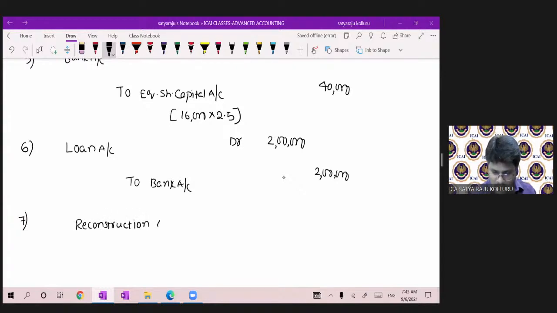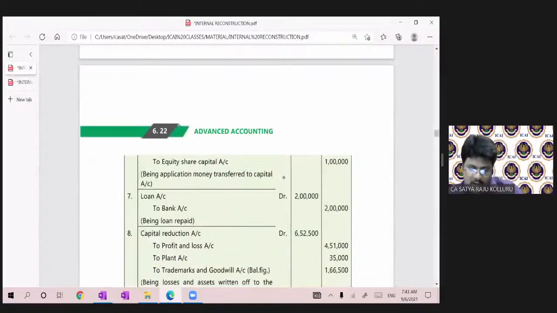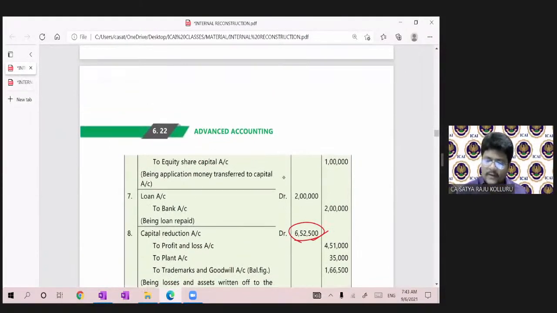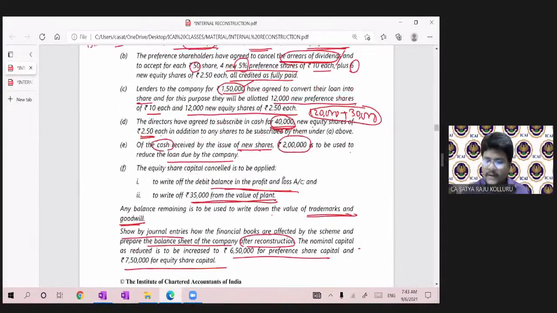Reconstruction account debtor 6,52,500. Am I right? All of you, let me check the accuracy. So which was 6,52,500, if you see in the answer as well. So I just checked the accuracy. So reconstruction account debtor 6,52,500.